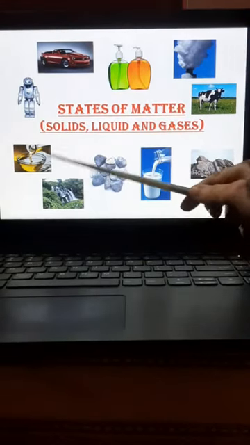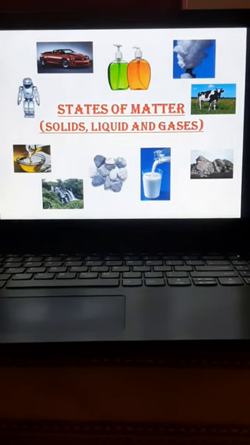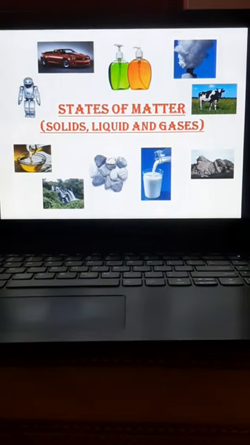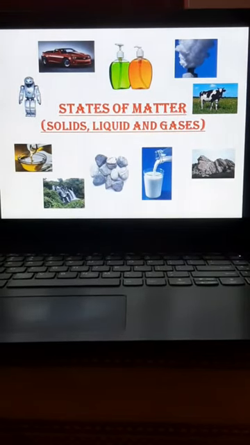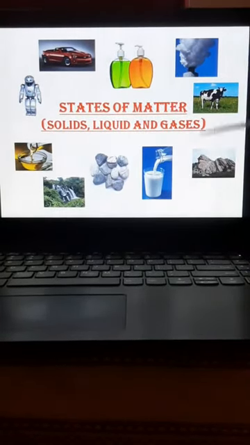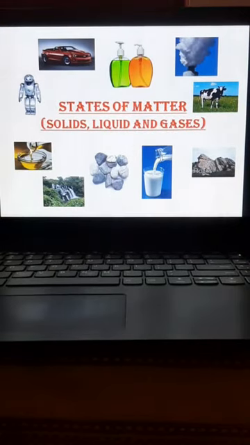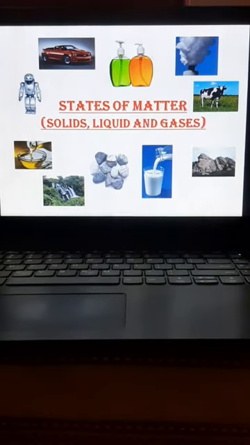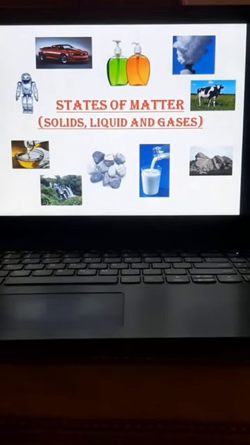Okay. So children, this is our topic, states of matter. So what are the three main states of matter? Solids, liquids and gases. Okay. So children, when we look around, we see many different things. Yes, there are many different things and some are natural and some are human made things.